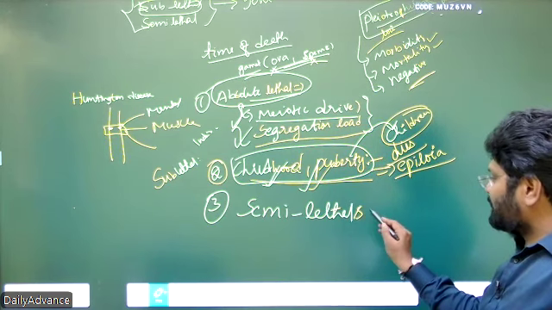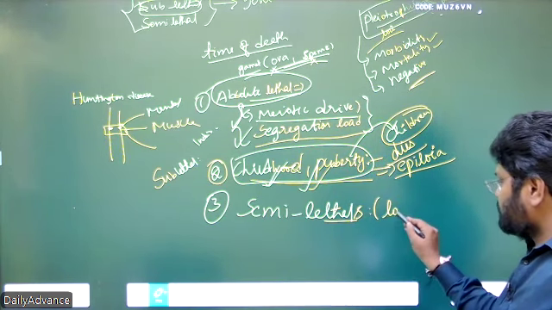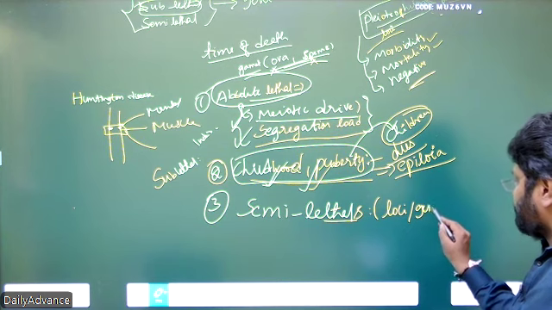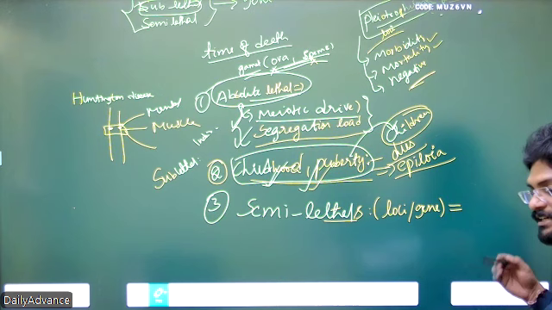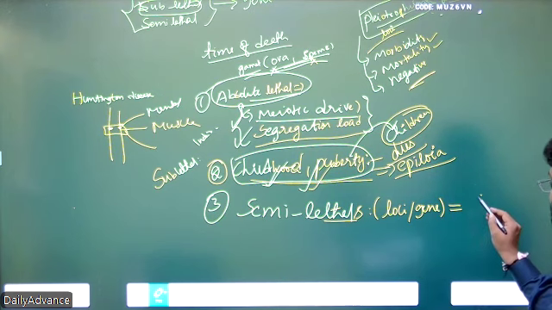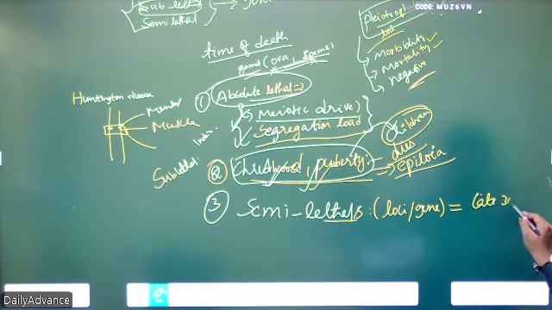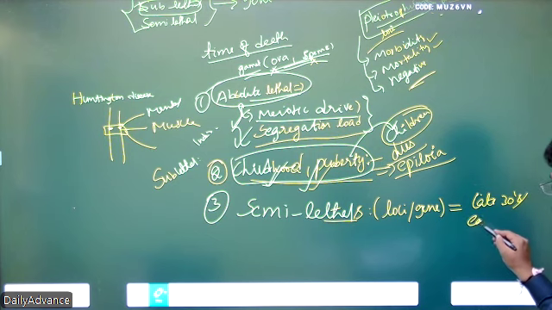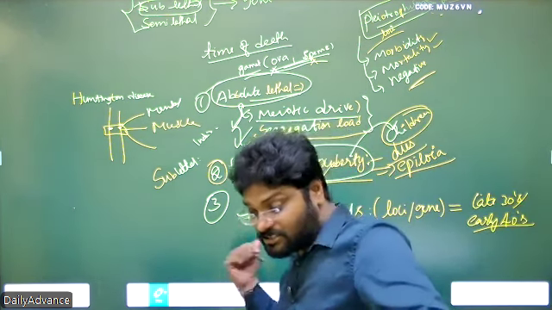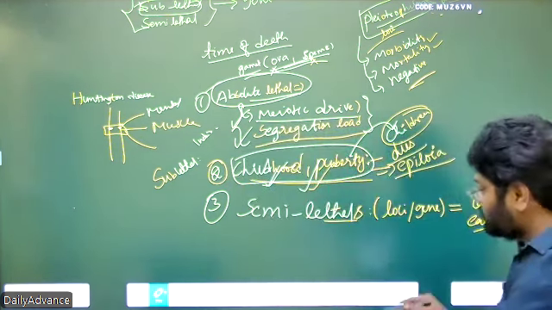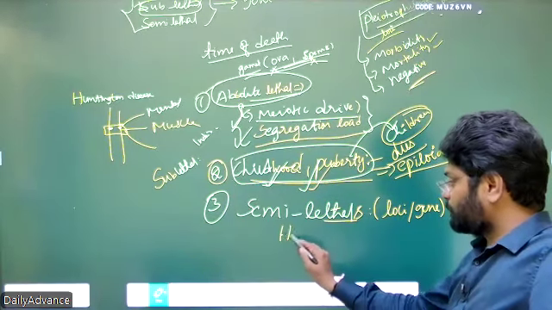Semi-lethals are loci or genes that cause multiple negative impacts on the body, which lead to death in the late 30s or early 40s. That means by that time, they got married and passed these genes to the next generation. An example is Huntington chorea.